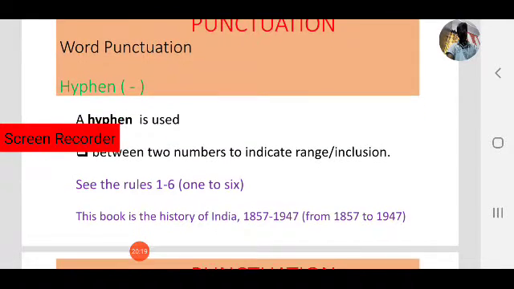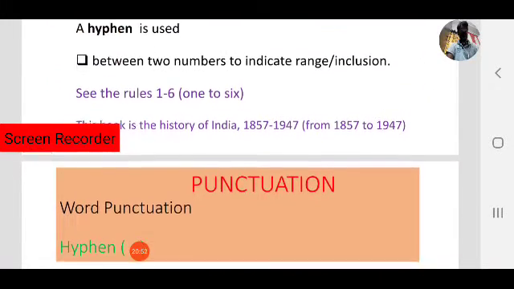Next, the book is The History of India 1857 hyphen 1947, that means the history of India from 1857 to 1947. That is what the hyphen indicates. To indicate a range we use a hyphen.